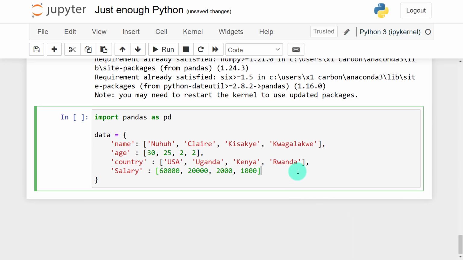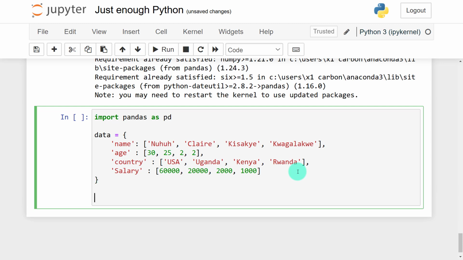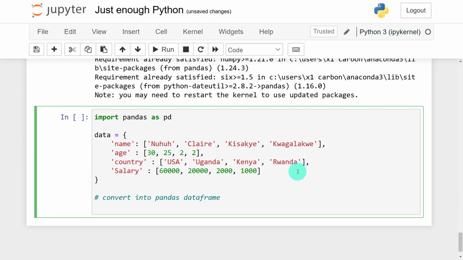So what is the next thing? We are going to convert this dictionary into a pandas data frame. This is easy. I'm going to call my data frame df, and I'm going to use the pandas data frame. I'm going to say pd. Remember, everywhere I have to use pandas, now I can use pd. So pd.DataFrame. When I type data, I just need to hit tab, then frame. Remember, Data should be capital and Frame capital. Then in brackets I'm going to convert my data, so I'll pass in data.